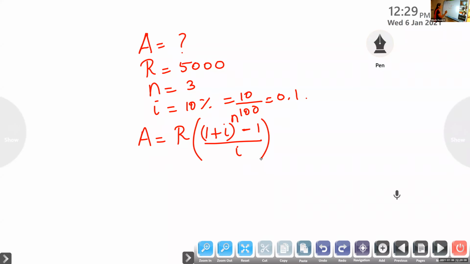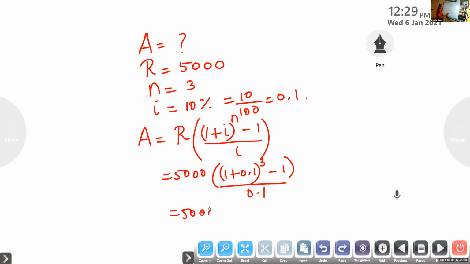Substitute the values here: 5,000 into (1 plus 0.1) whole raised to 3 minus 1, by 0.1. So it is 5,000 into (1.1) cube minus 1, by 0.1.